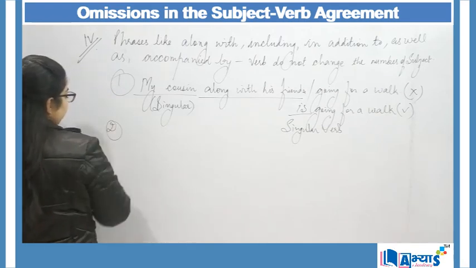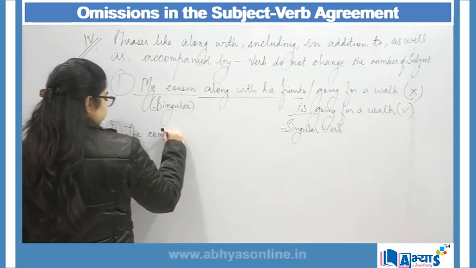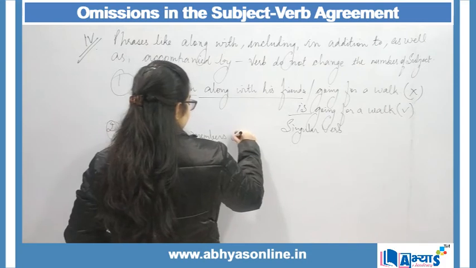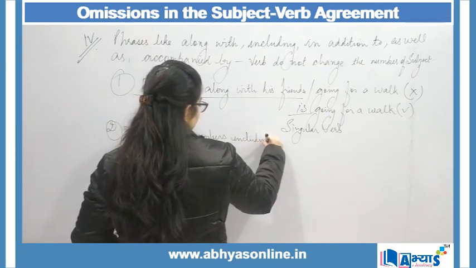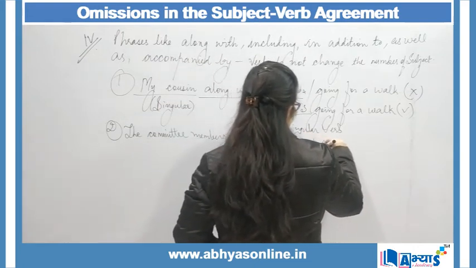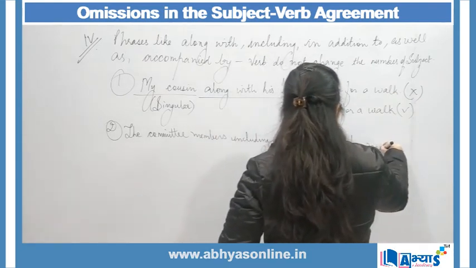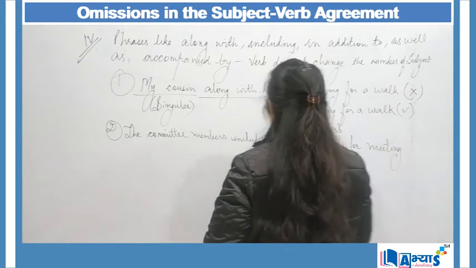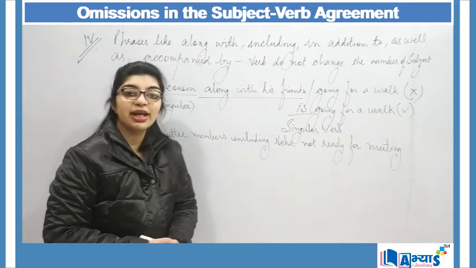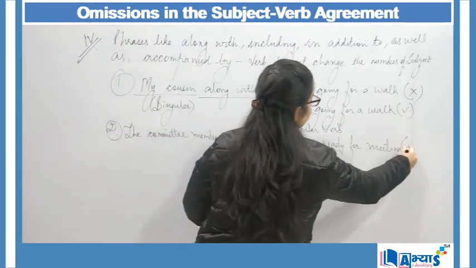Another example can be the committee members including Neha not ready for meeting. When I say the committee members including Neha not ready for meeting, again there is an omission. Why? Because the helping verb is omitted over here. My sentence over here is wrong.